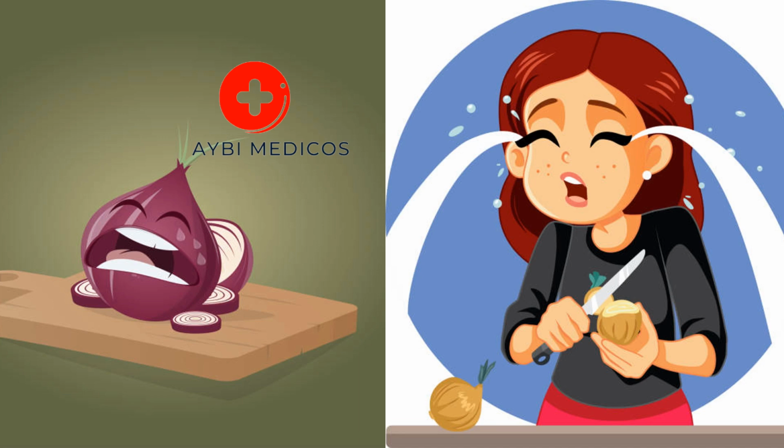Ventilation. Having good ventilation in your kitchen can help disperse the onion's volatile compounds, reducing their concentration in the air. Wear goggles. Wearing protective goggles can shield your eyes from the irritants and prevent tears.